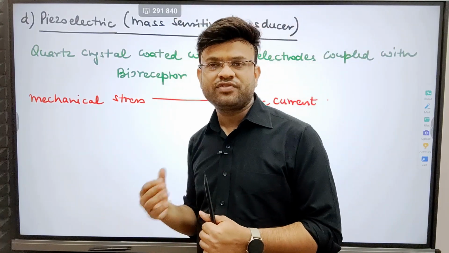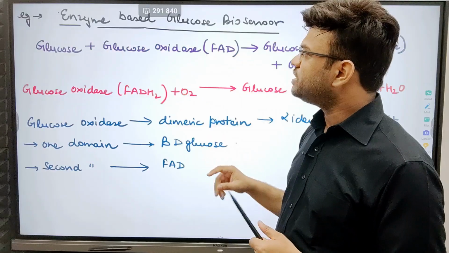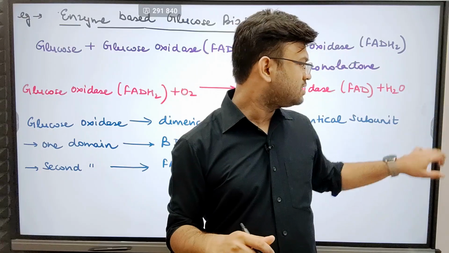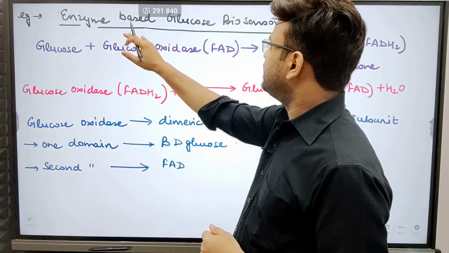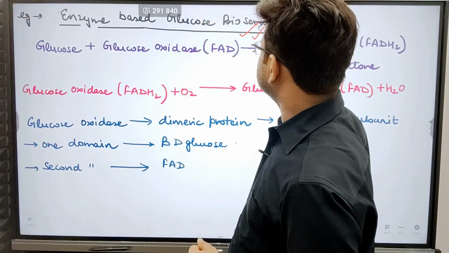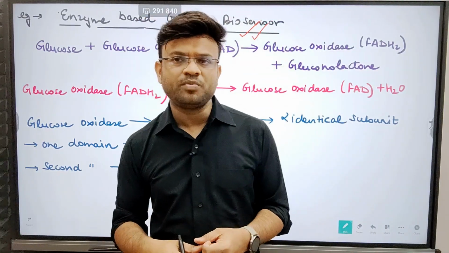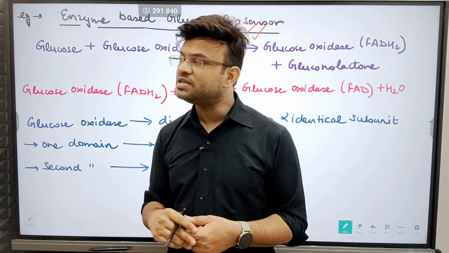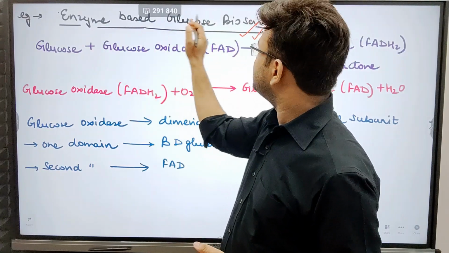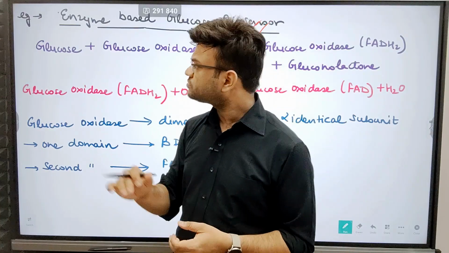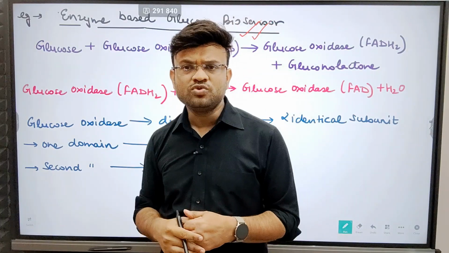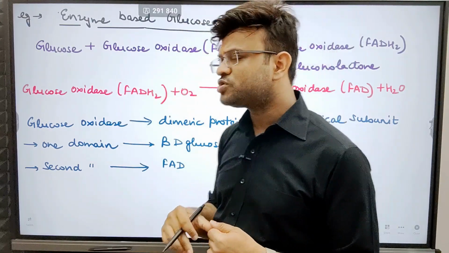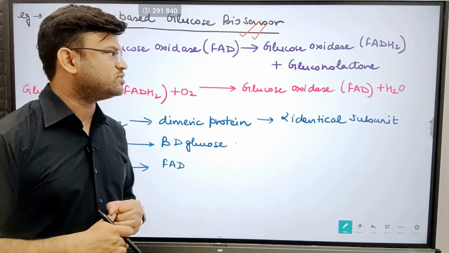So we have completed the different types of transducers. Now let us move on to one of the examples of a biosensor device. What are the examples? Let us understand this. Enzyme based glucose biosensors. Now you would have seen glucometers, or you might be having glucometers inside your house. Glucometers are nothing but biosensors, enzyme based glucose biosensors. Now, how do you use an enzyme based glucose biosensor? What is the mechanism of a glucose biosensor?